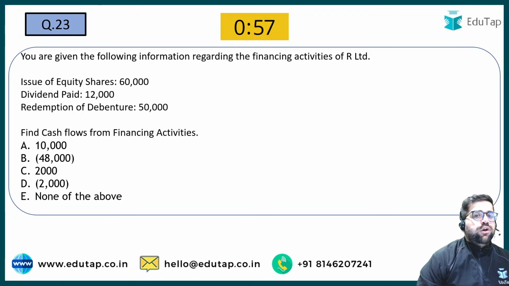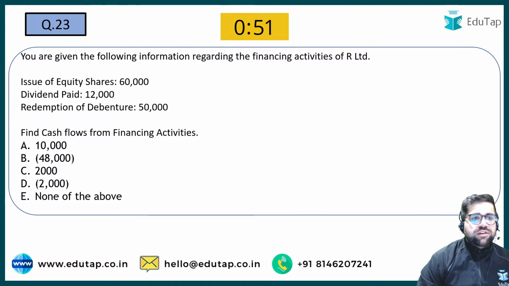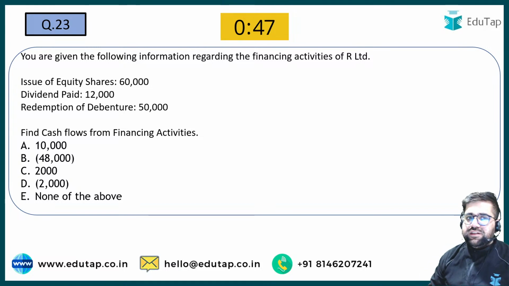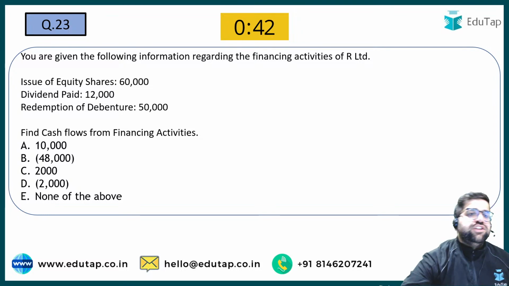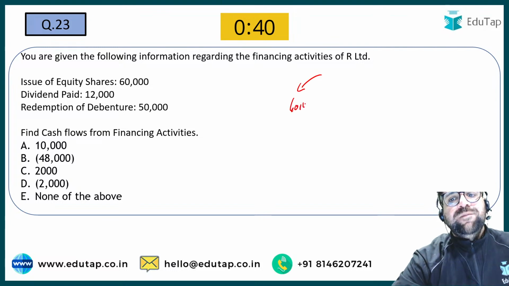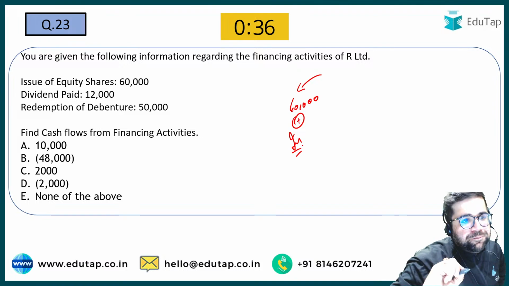You are given the following information regarding the financing activities of R Limited. Okay, so you have been given 3 headings of financing activities: issue of equity shares, dividend paid and redemption of debenture. Find the cash flow from the financing. So if you issue the shares, definitely you will receive the money. So this is 60,000 positive because money is coming in your bank account.